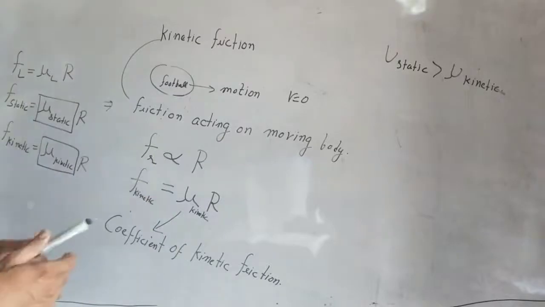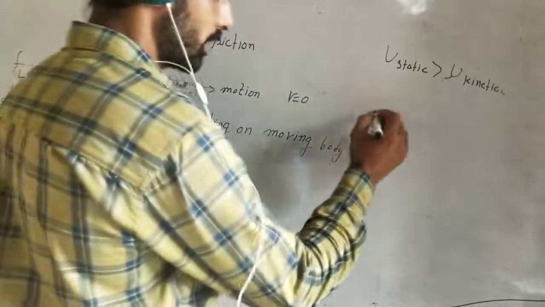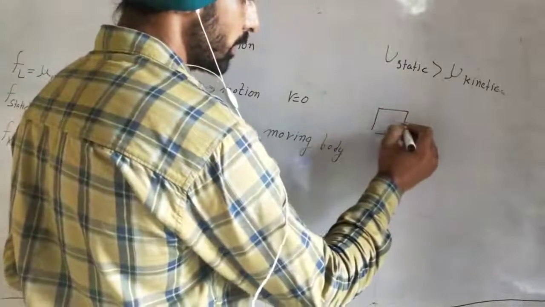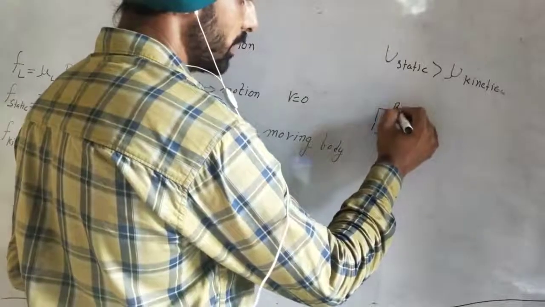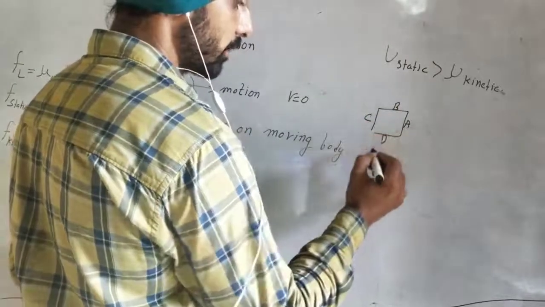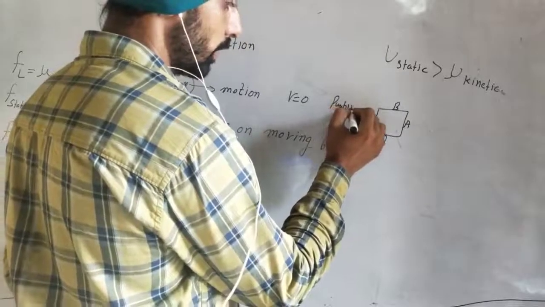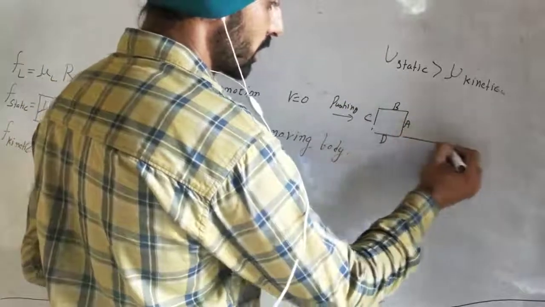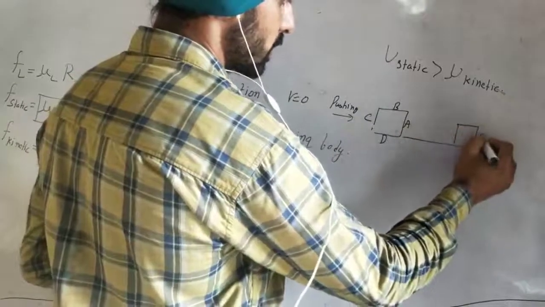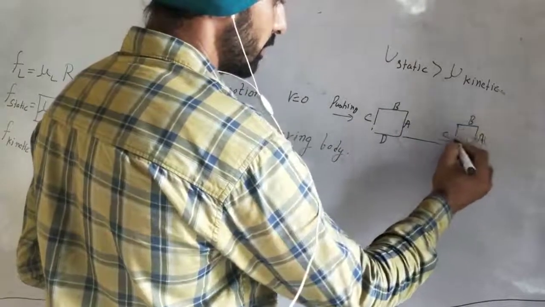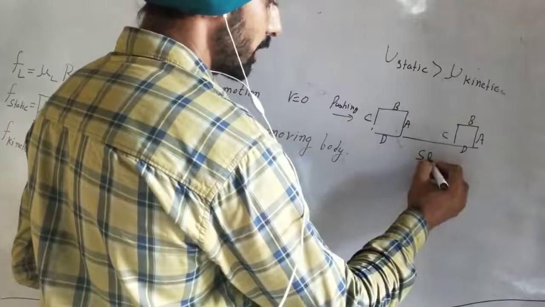So the next concept: there is a box with sides A, B, C and D. If you are pushing the box and the box goes here, its sides are not changing. A lies here, B lies here, C lies here, D here. Then the box is sliding.